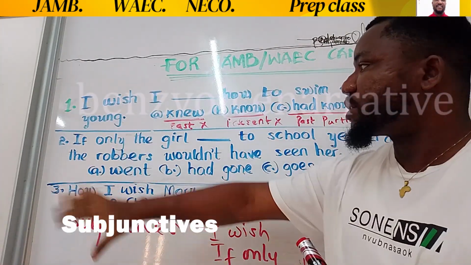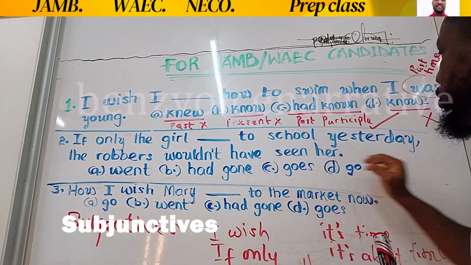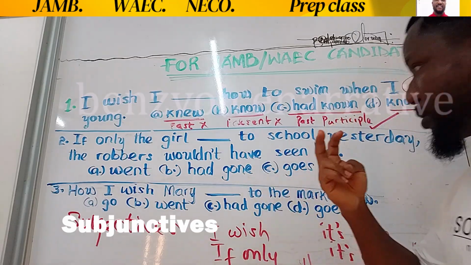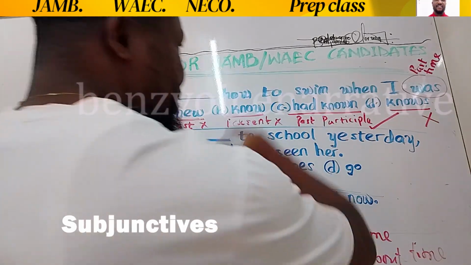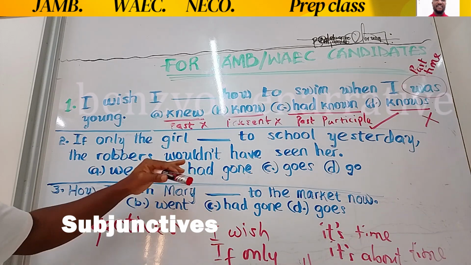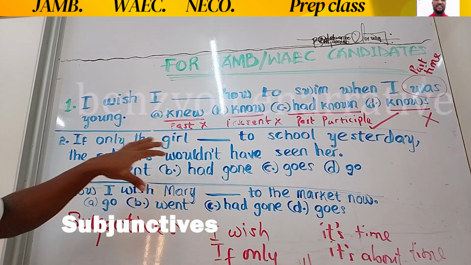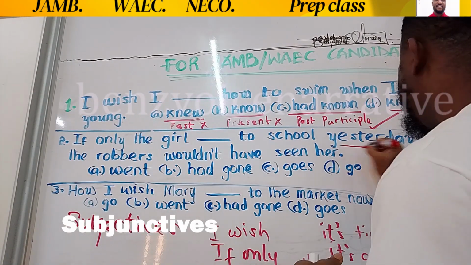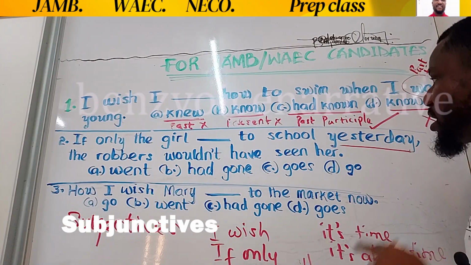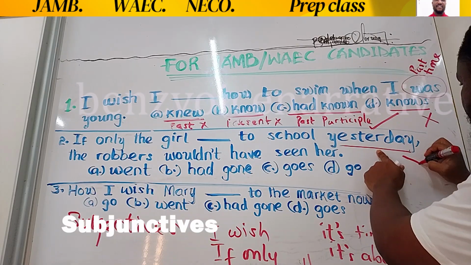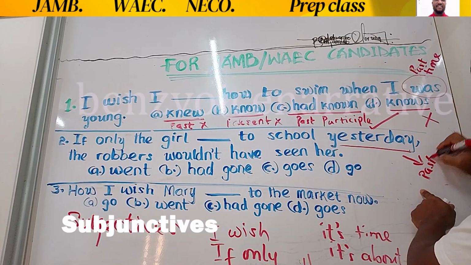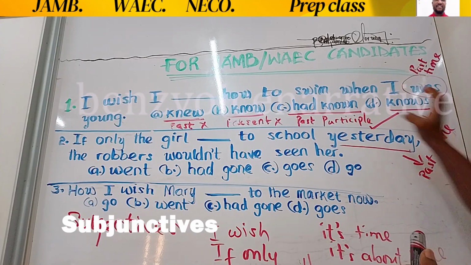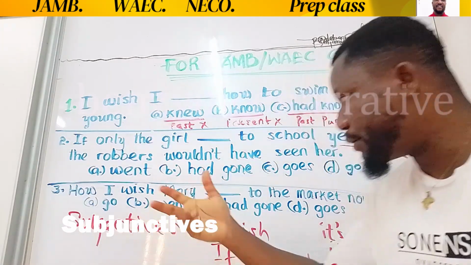So we come to the second question. If only the girl dashed to school yesterday, the robbers wouldn't have seen her. The same explanation applies to this question. Now, what time do we have expressed in the subjunctive expression? The time is past, yesterday. This is a past time, right? It's a past event. And because it's in the past, your answer should be in the past participle.